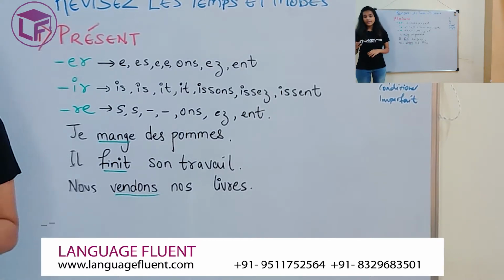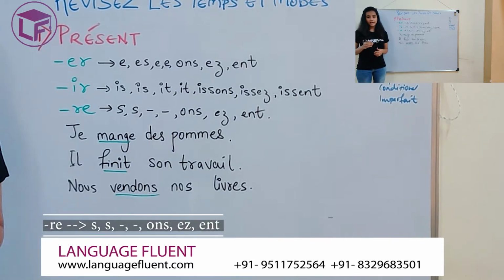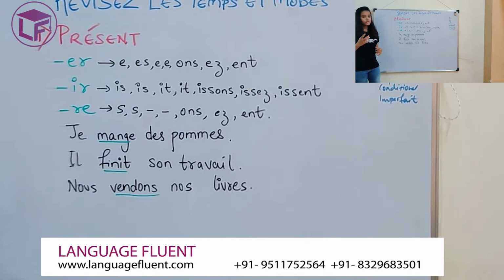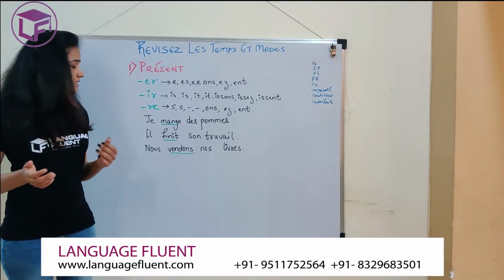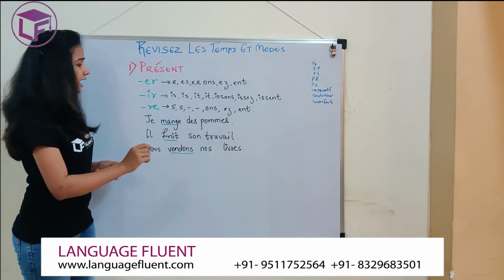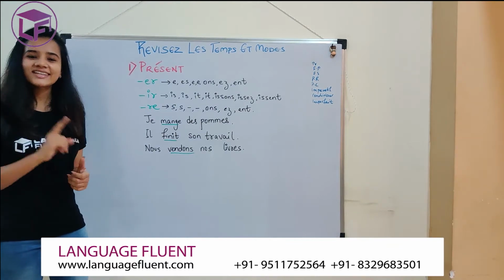Lastly, your re group of verbs have the following endings. You cancel your re and you add s, s, nothing, that means you do not put anything there, ons, ez, ent. So that's your re endings. For example, nous vendons nos livres. That means we sell our books. Vendre is a regular re group verb. Since it's nous, we cancel the re and we add ons to it. That becomes nous vendons. Alright, let's look at the next tense.